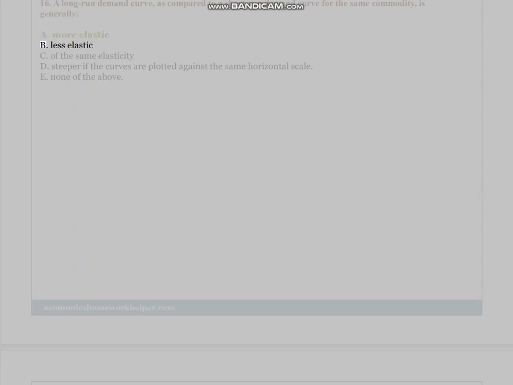16. A long-run demand curve, as compared to a short-run demand curve for the same commodity, is generally A. More elastic. B. Less elastic. C. Of the same elasticity. D. Steeper if the curves are plotted against the same horizontal scale. E. None of the above.